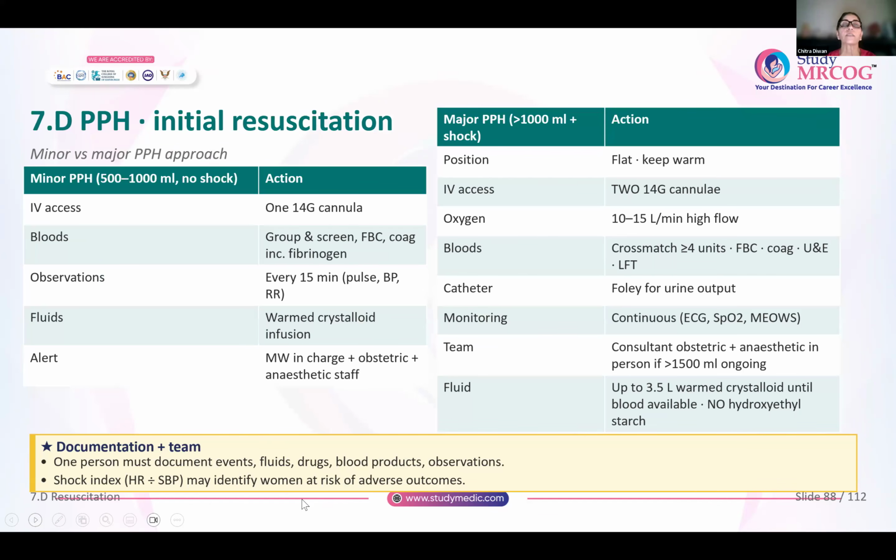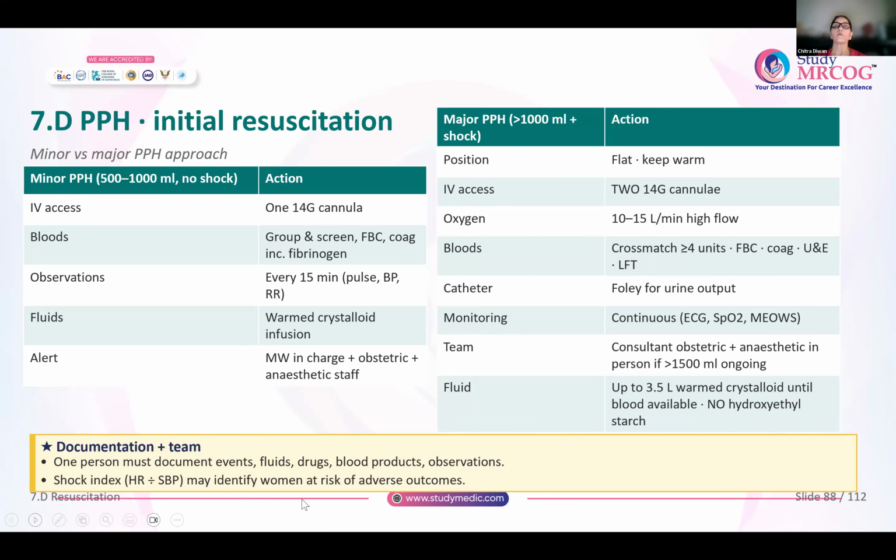Now, what is the initial resuscitation for women with PPH? If it is minor PPH, that means the blood loss is about 500 to 1000 and there is no shock, you can put in one 14 gauge IV cannula, take blood for grouping and screening, then FBC, coagulation profile and fibrinogen. Observations done every 15 minutes. Fluid that you will give is warmed crystalloid infusion. And you will alert the midwife in charge. You will alert the obstetric team and the anesthetic staff. But you will not call them immediately to the labor room. You will only alert them that there is someone with a minor PPH.